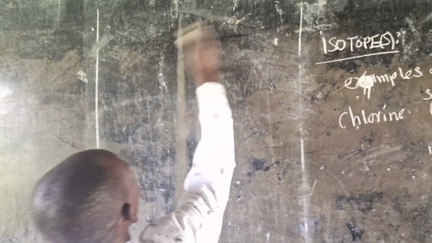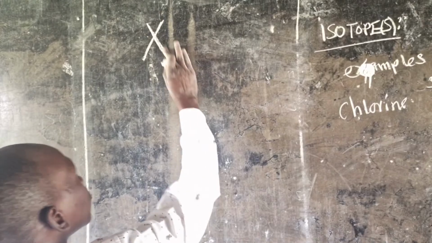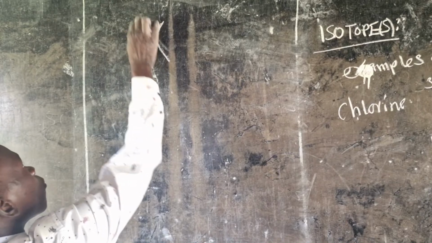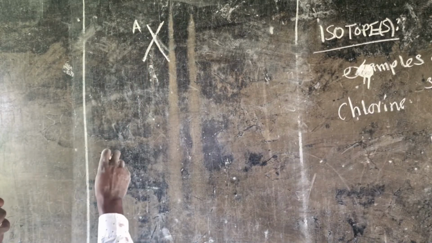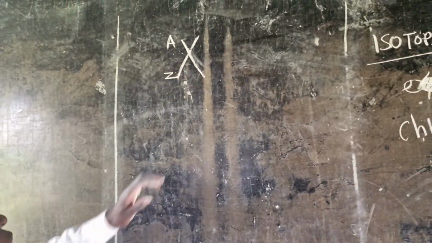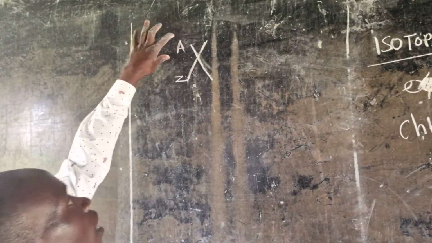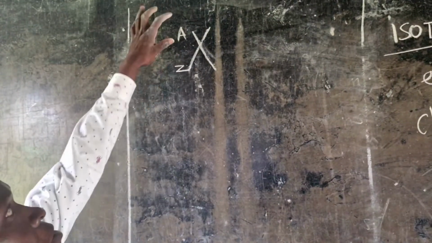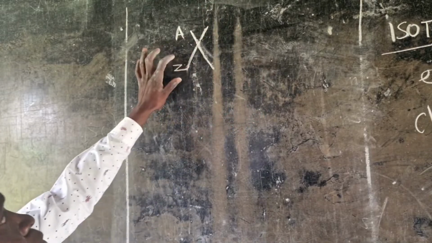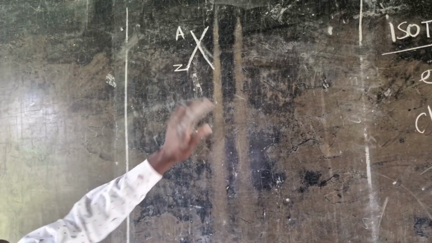If we have an atom of element X written like this, capital X, then it has the mass number which is put up here, as a superscript. Then we have the atomic number Z, which is written here. It is mandatory for you to write the mass number up here and the atomic number down here. Atomic mass is the number of protons and neutrons in the nucleus of an atom, while atomic number is just the number of protons in the nucleus of an atom.